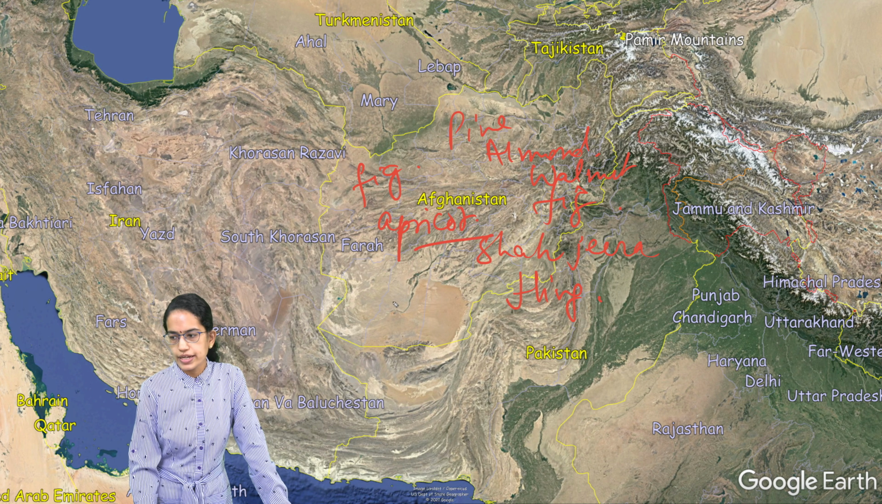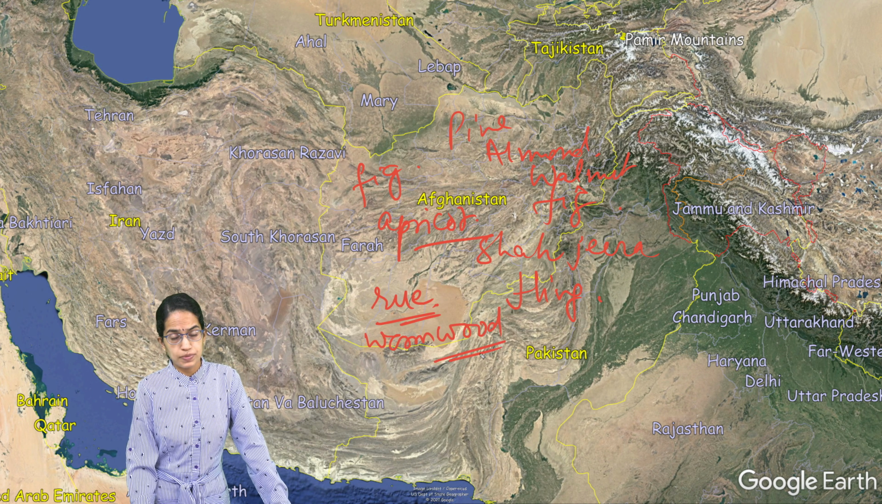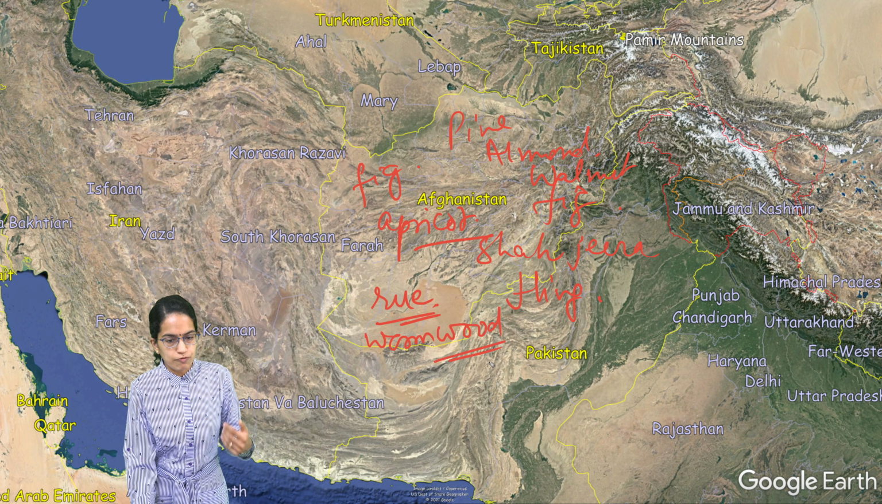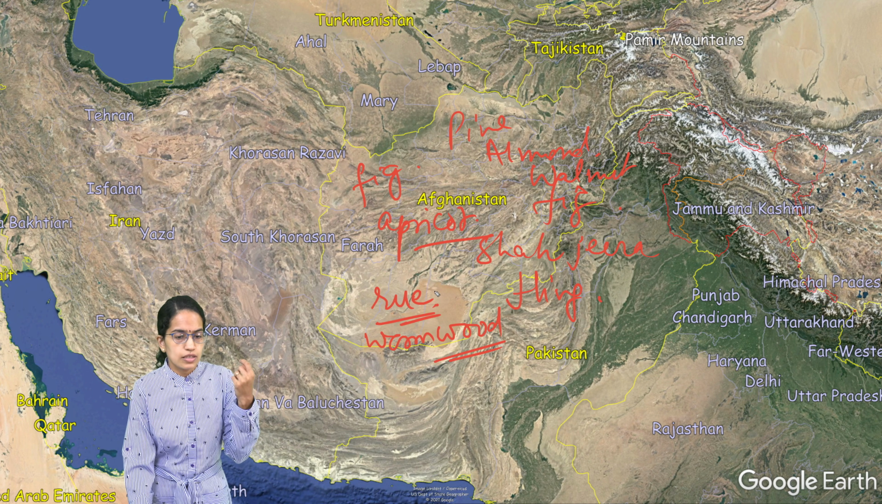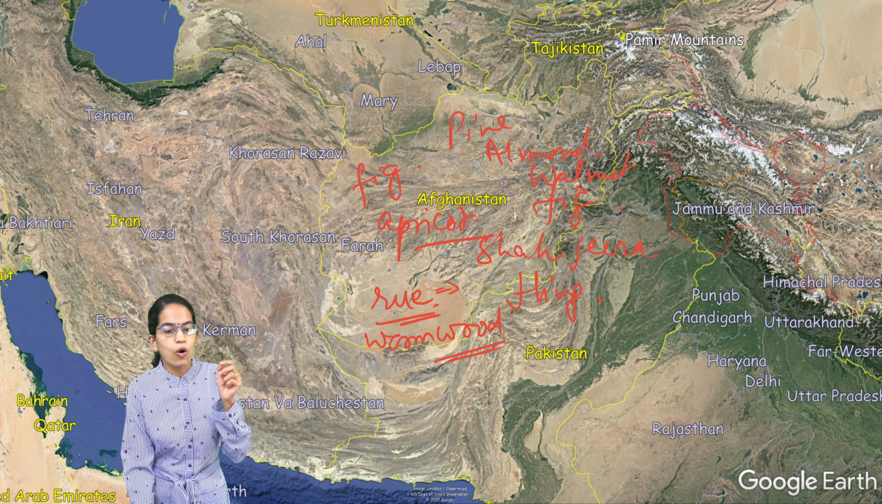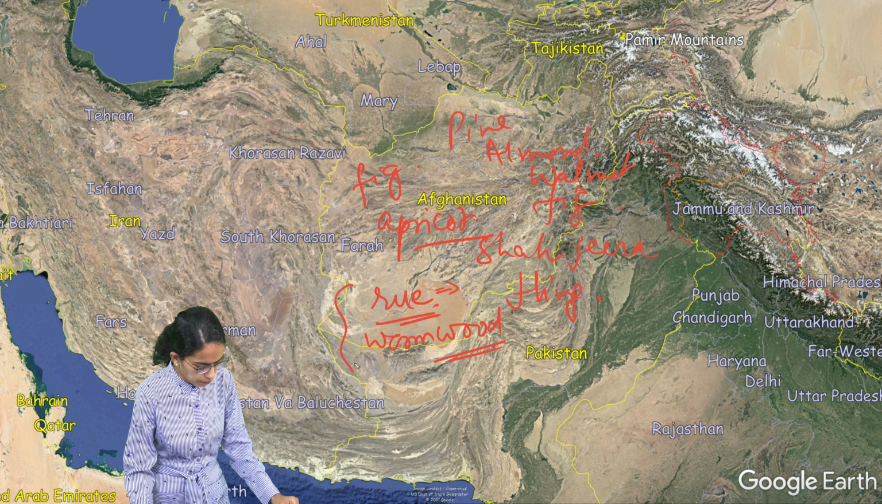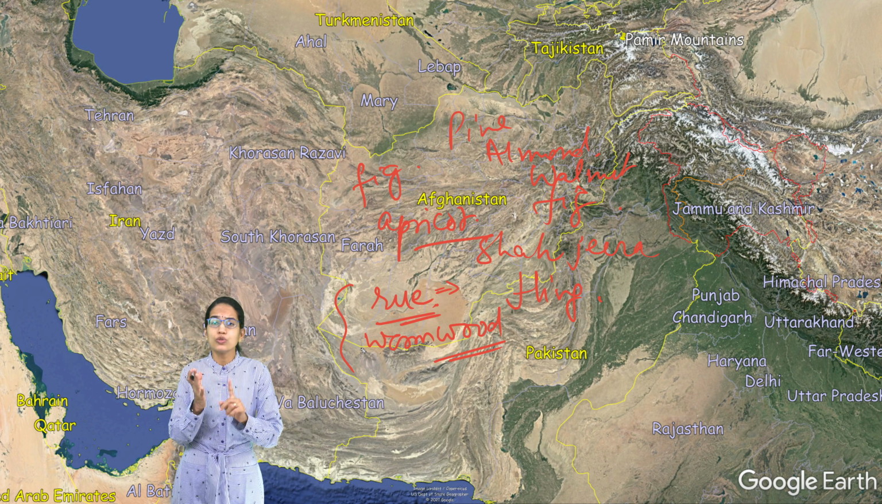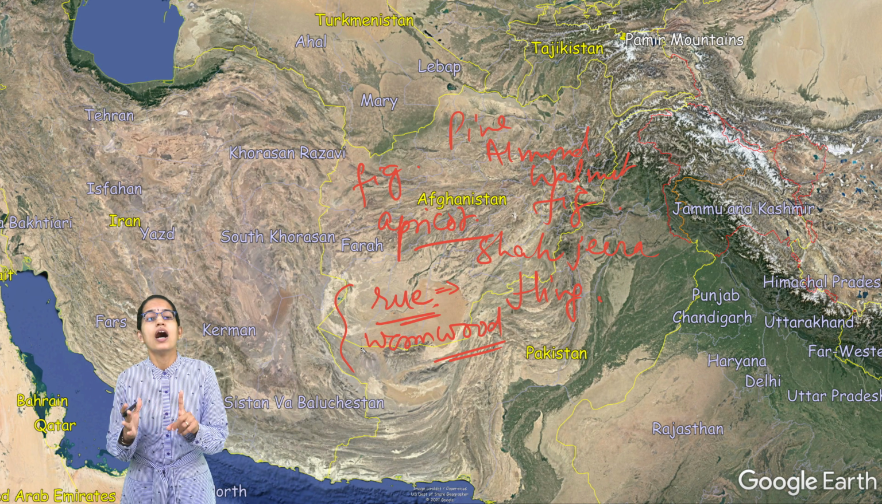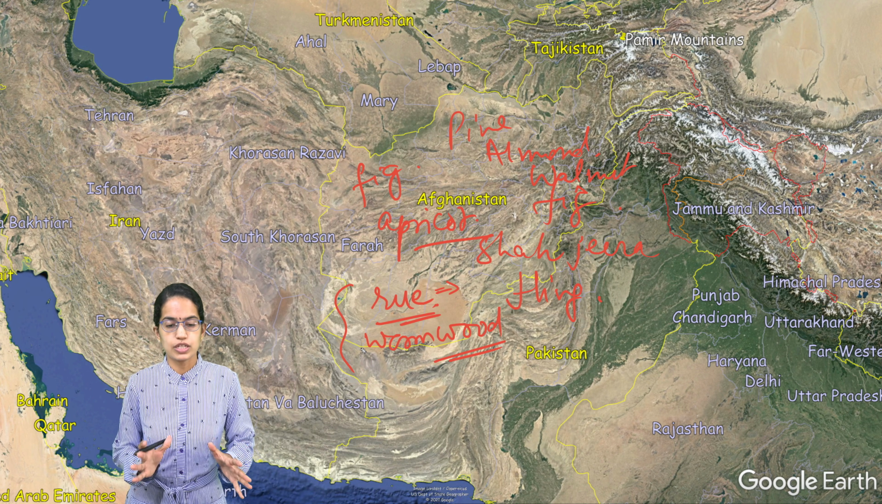Two important things are seen. One is rue, which is used for the treatment of rheumatism and rheumatoid arthritis, and the next is wormwood. Wormwood is used for dyspepsia and also for fever. Then rue is also used for neuralgic pains. So those are some of the herbal medicines which are obtained from this region. Also, gooseberry, raisins, and currants are some of the important crops grown in this region.